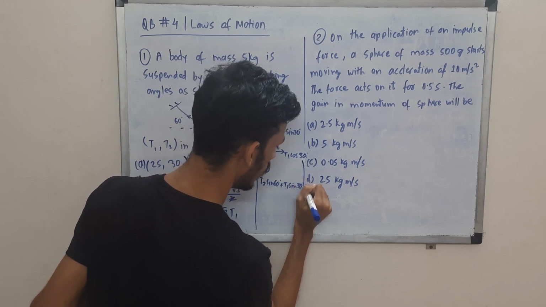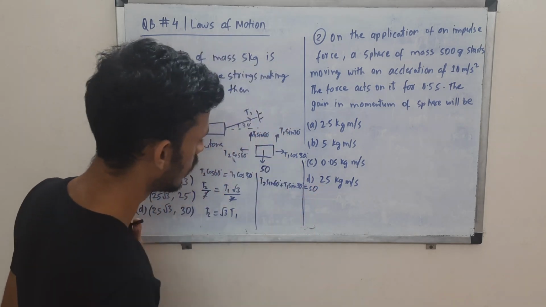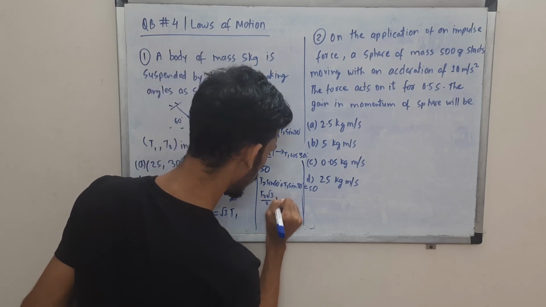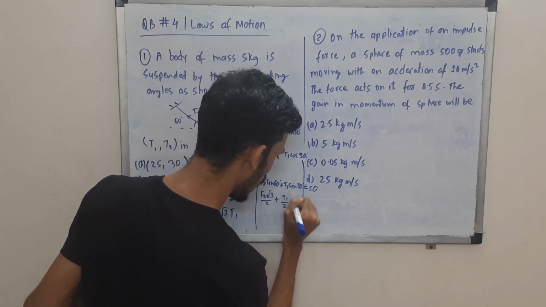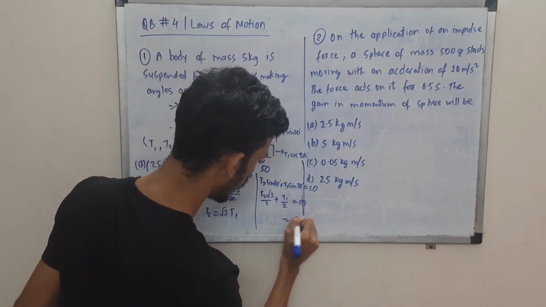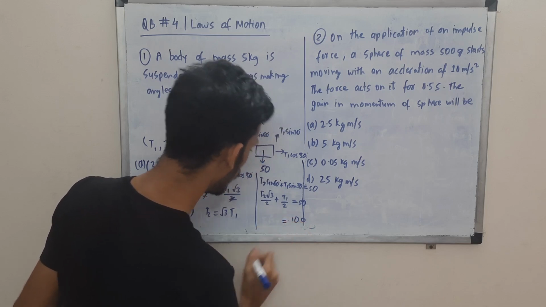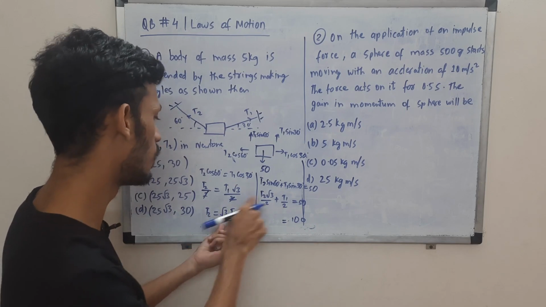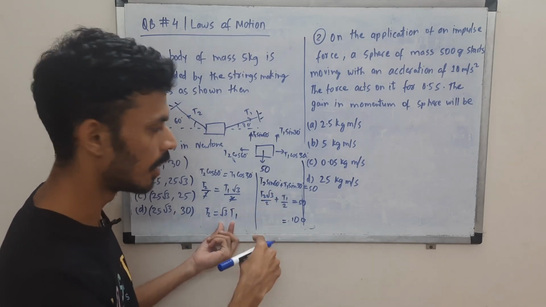So that should equal 50, the force in the downward direction. T2 sin 60 is root 3 by 2, sin 30 is half, and we have 50. So we can take this 2 to the other side, so that will make it 100, and you can substitute T2 as root 3 times T1, right? So that root 3 and this root 3 will become 3.